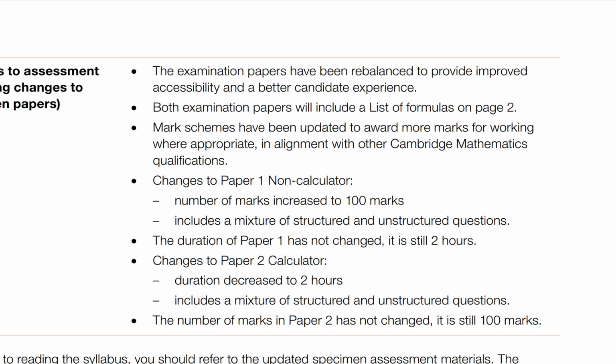Wow. So, board examinations will include a list of formulas on page 2. Remember, on the second page, you will 100% have a formula sheet. You can see this in IGCSE, 0607, International Mathematics. Every single paper I saw had a formula page on its page 2.